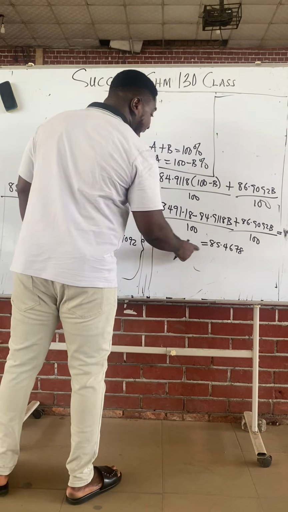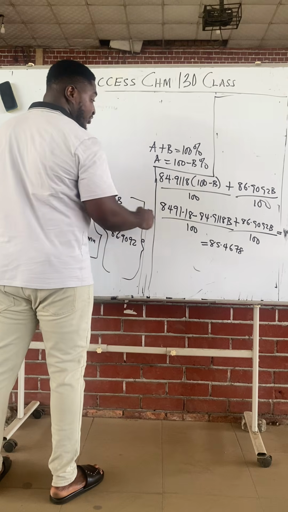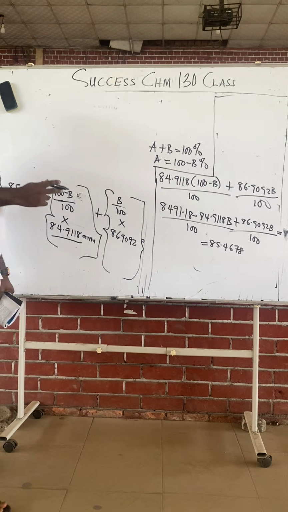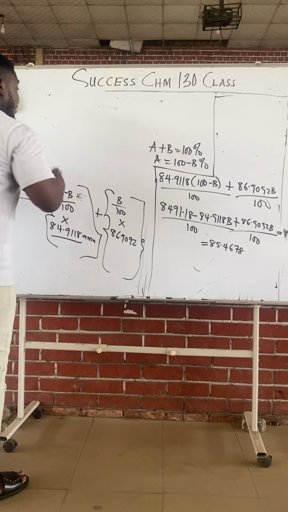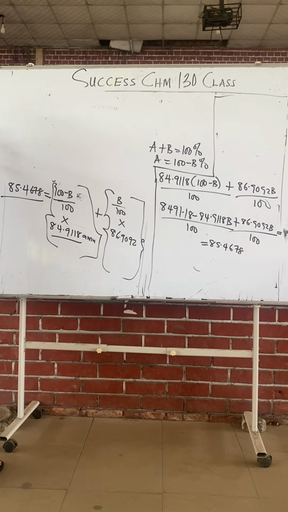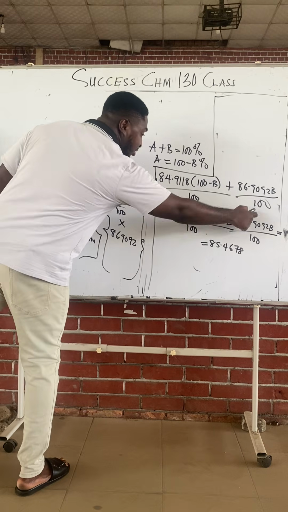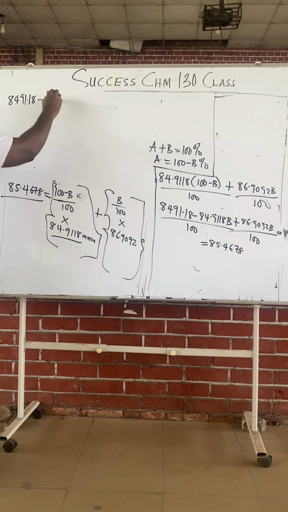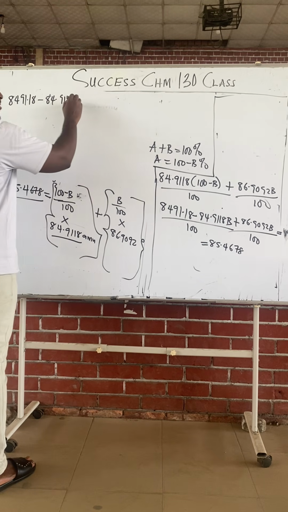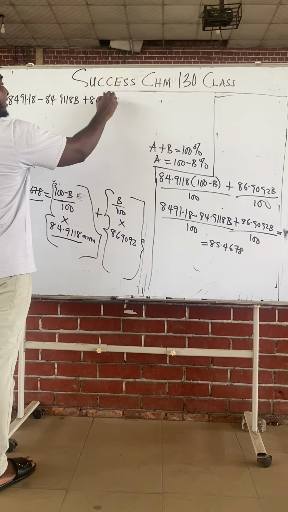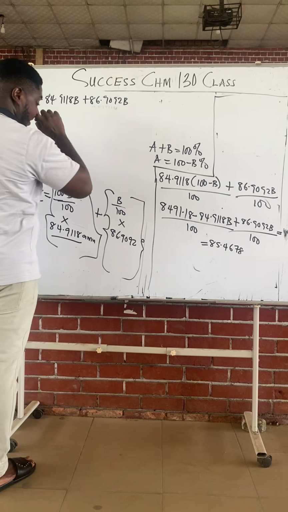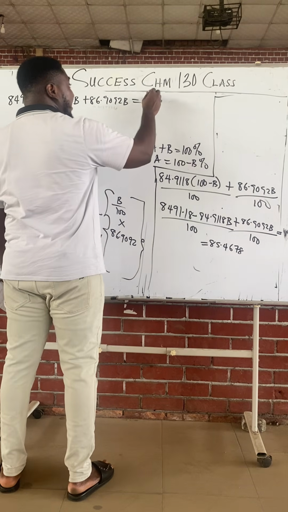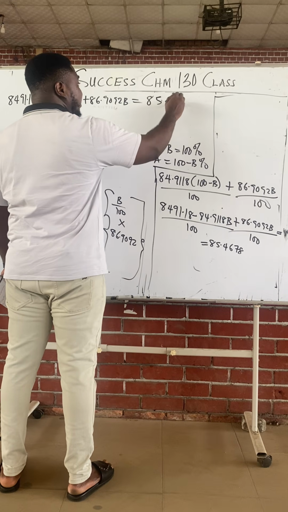Class, I'm going to multiply everybody by 100, so that 100 cancels 100 on top and under, and this side is multiplied by 100. So we have 8491.18 minus 84.9118B plus 86.9092B equals this times 100, which is 8546.78.